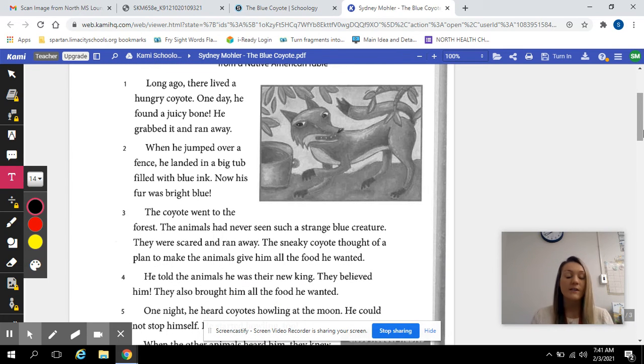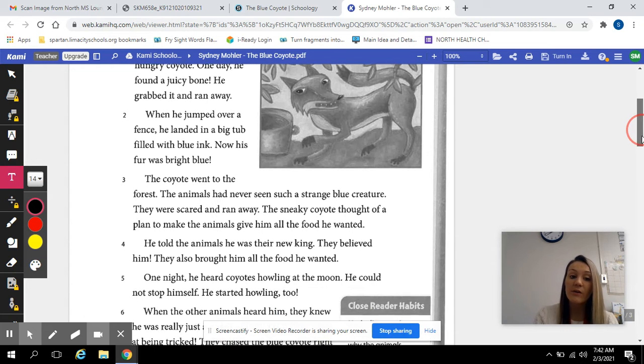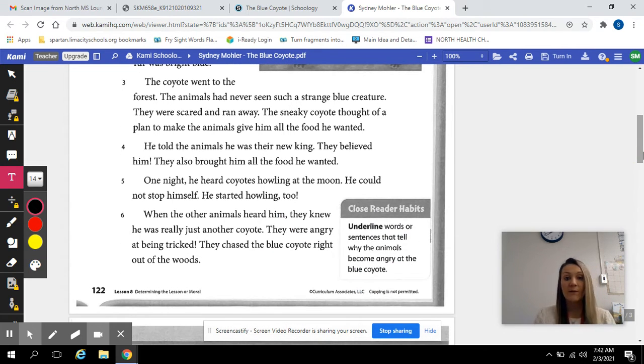Long ago, there lived a hungry coyote. One day, he found a juicy bone. He grabbed it and ran away. When he jumped over a fence, he landed in a big tub filled with blue ink. Now his fur was bright blue. The coyote went to the forest. The animals had never seen such a strange blue creature. They were scared and ran away.